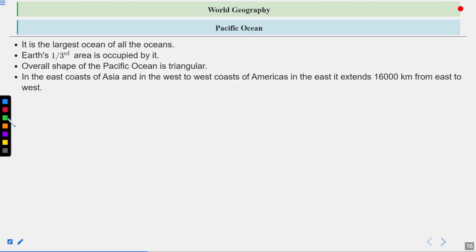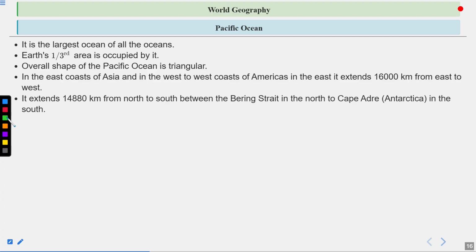In the east coast of Asia and in the west, the west coast of America. It extends 16,000 kilometers from east to west. It extends 14,880 kilometers from north to south between the Bering Strait in the north to Cape Adare, that is Antarctic, in the south.